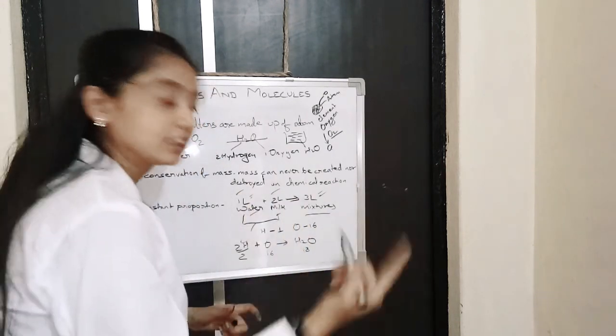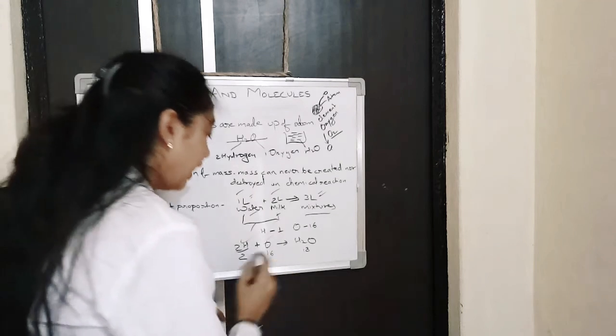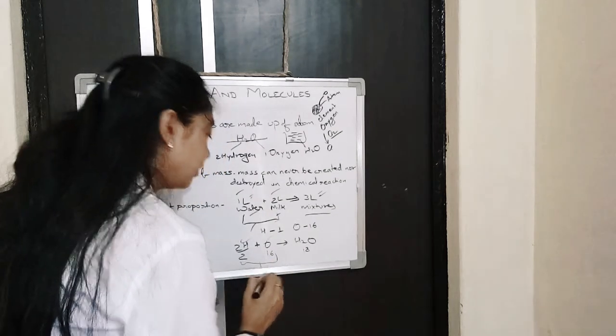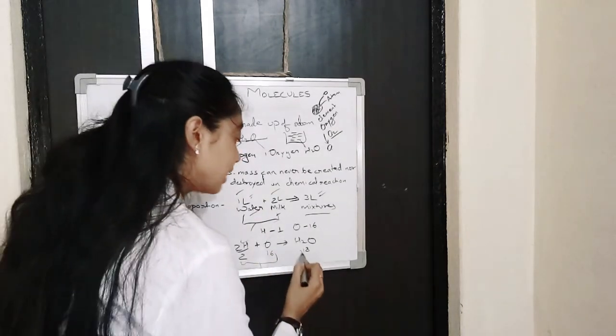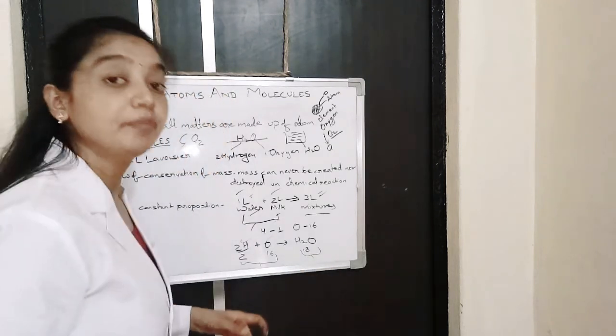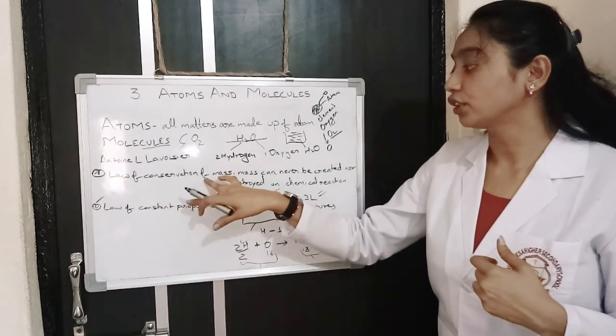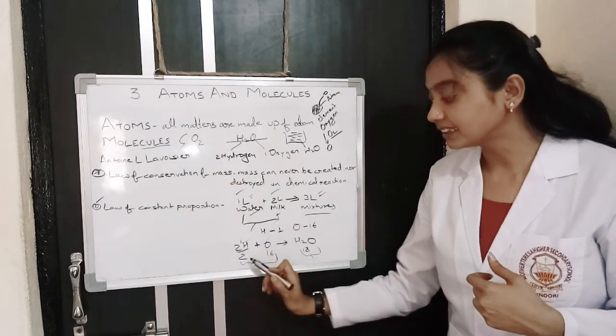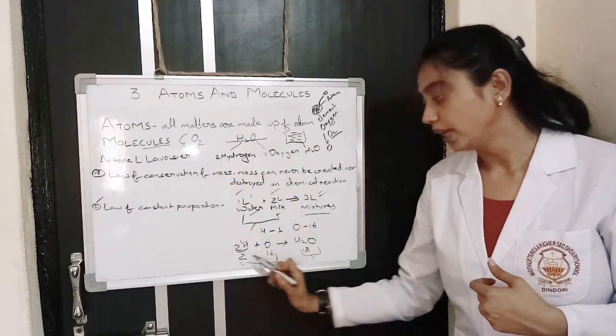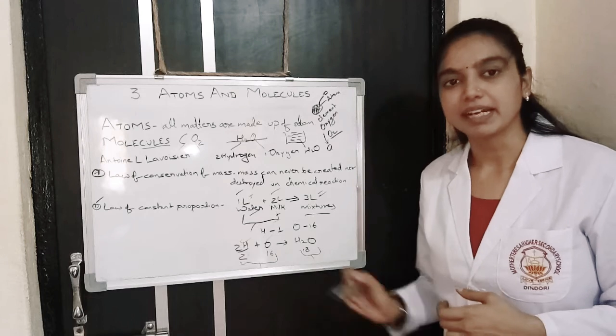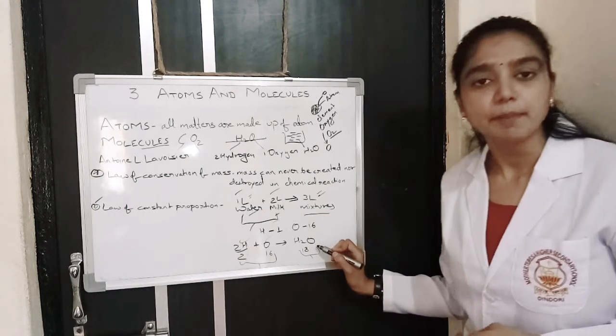Mass of oxygen 16 always remains 16. And when we add them, the mass becomes additive and becomes 18. So this is the law of conservation of mass: mass is conserved, hydrogen remains 2 and oxygen remains 16, but they become additive in the product.